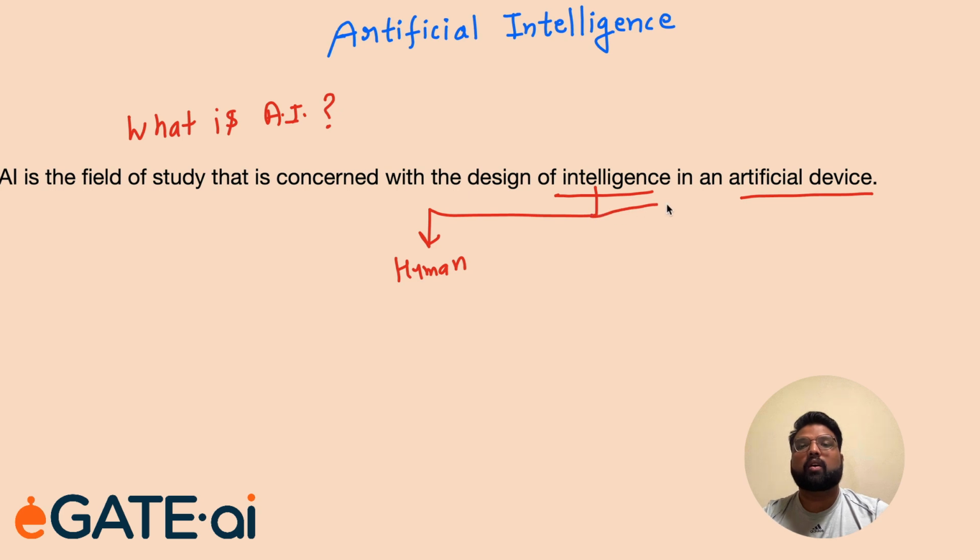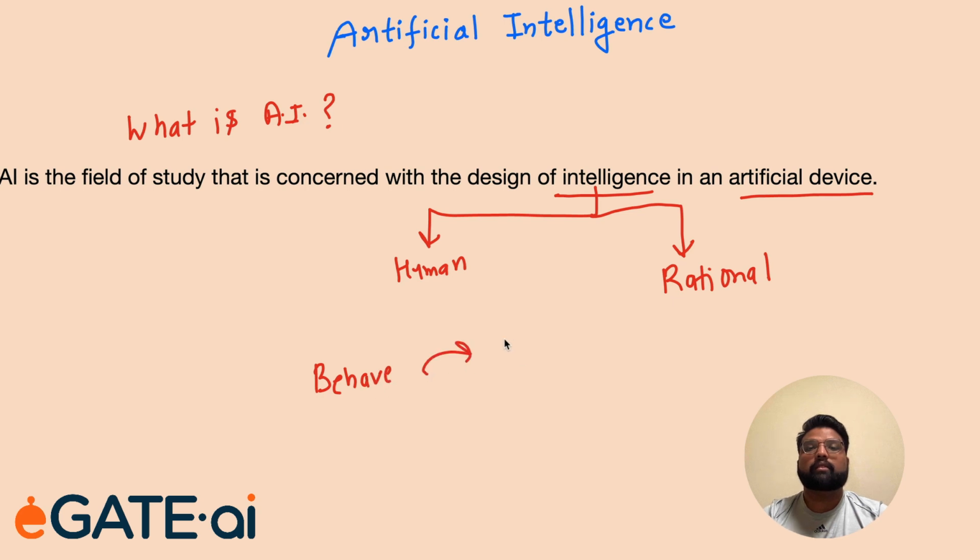The other thought is that humans are intelligent indeed, but they do not behave intelligently all the time. So if a system can behave rationally all the time, then we will call that system an intelligent system. When I say behave, there are two kinds of activity involved: one can be acting and the other can be thinking.